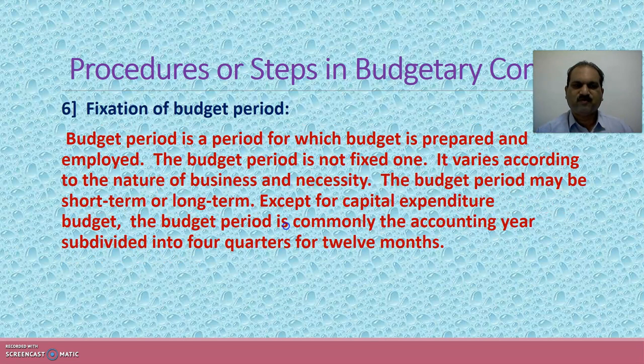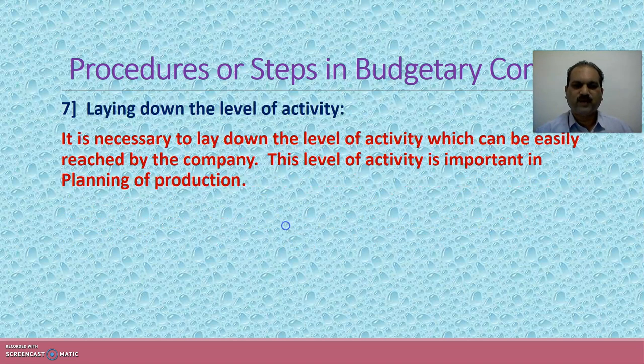The sixth step is fixation of budget period. Budget period is a period for which budget is prepared and employed. The budget period is not a fixed one. It varies according to the nature of business and its necessity. The budget period may be short-term or long-term as per the requirement of business organization. Except for capital expenditure budget, the budget period is commonly the accounting year subdivided into four quarters or 12 months.